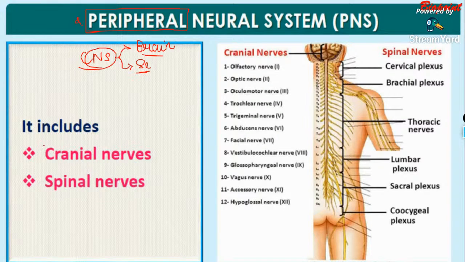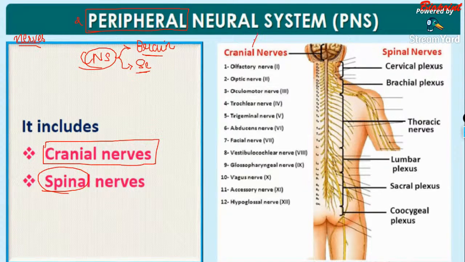The peripheral nervous system includes the cranial nerves. Actually, the parts of the peripheral nervous system are nerves and nervous tissue. So the peripheral nervous system consists of the cranial nerves and the spinal nerves.